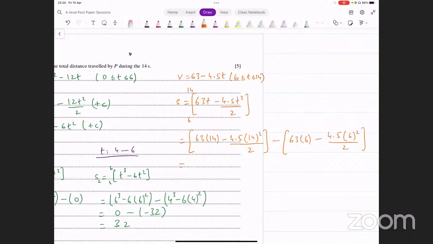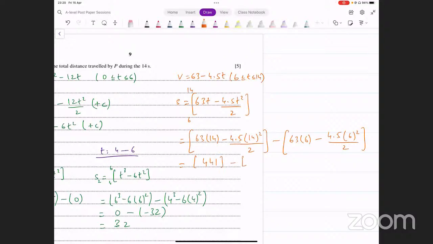Let's evaluate this. एक ब्रैकेट अलग अलग कर लें. It's going to be simpler. ये देखिए आपके पास क्या आता है. 63 times 14 minus 4.5 into 14 squared divided by 2. That's the first bracket that I have. I'm getting 441 here. Please confirm if that's correct.